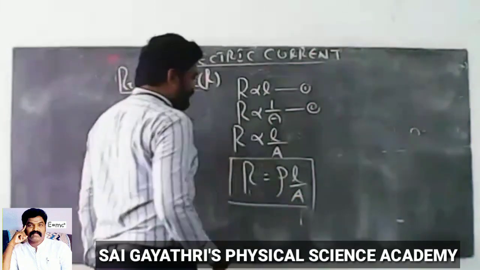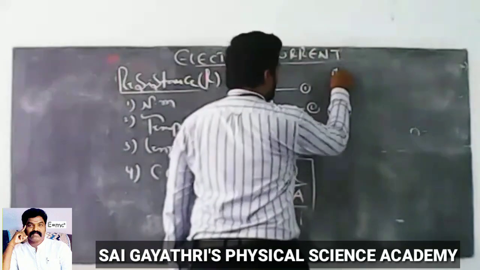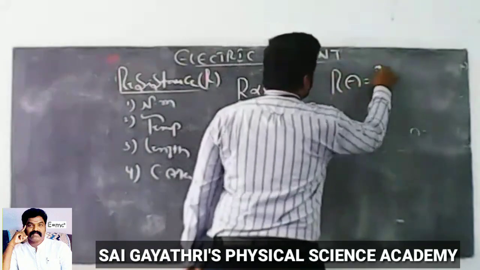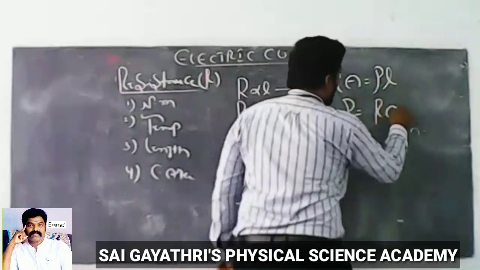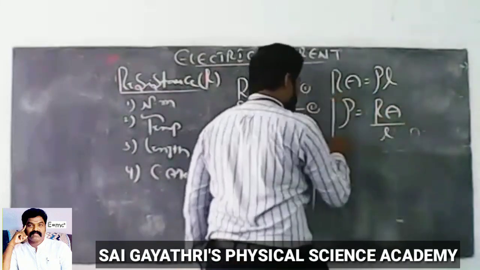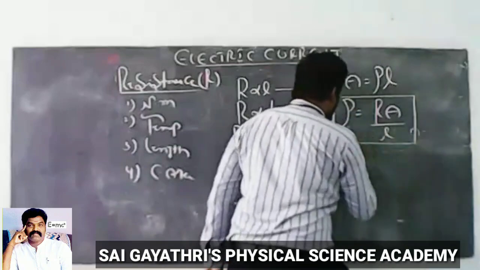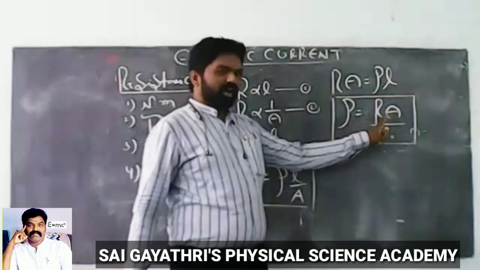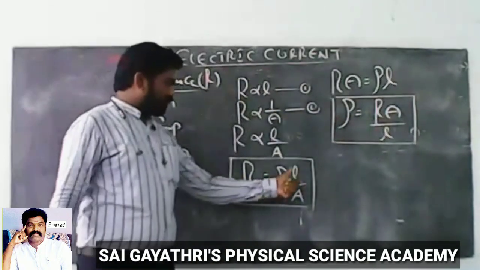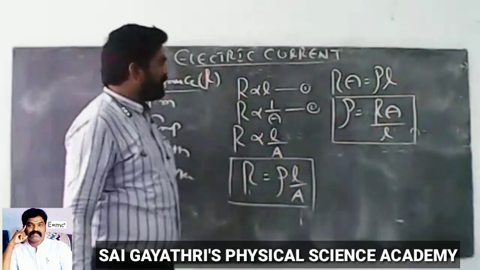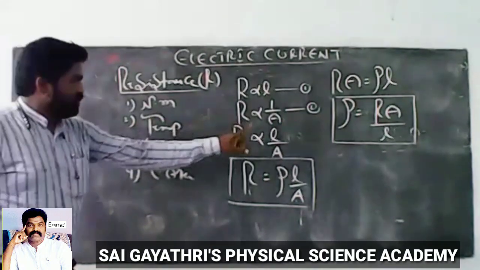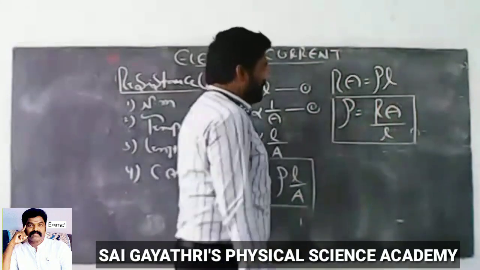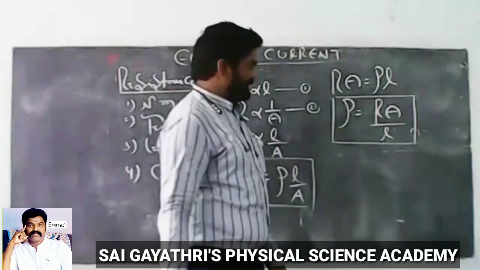Now from that relation we can write RA equal to rho L. Then rho equal to RA by L. So this is the formula for rho. Rho equal to RA by L, R equal to rho into L by A. Here, rho equal to RA by L, where rho is specific resistance.